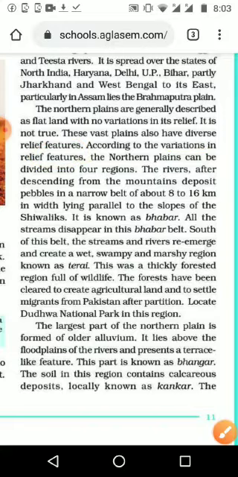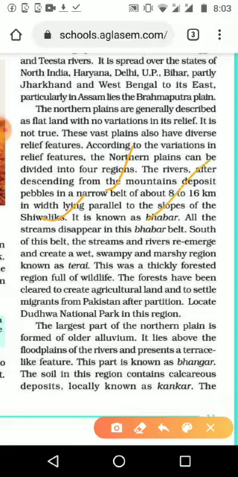Then the rivers, after descending from the mountain, deposited pebbles in a narrow belt of 8 to 16 kilometers in width, lying parallel to the slopes of the Shivaliks. We know where the Shivaliks are, and just after the Shivaliks we can see the rivers have deposited pebbles or small stone pieces. That area, 8 to 16 kilometers, is known as the Babar.